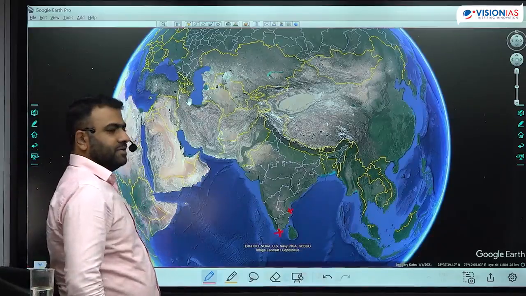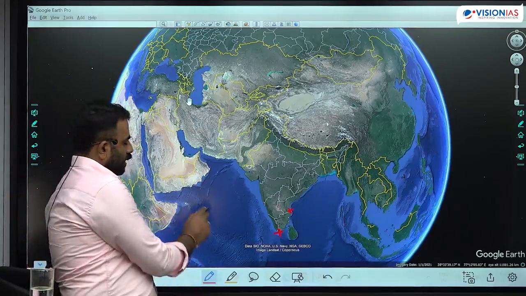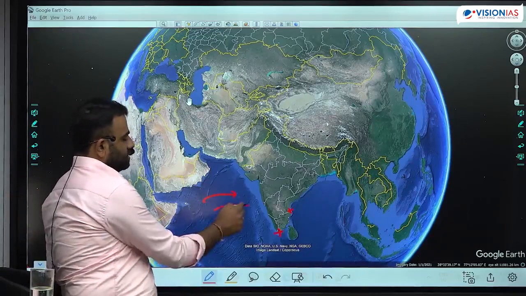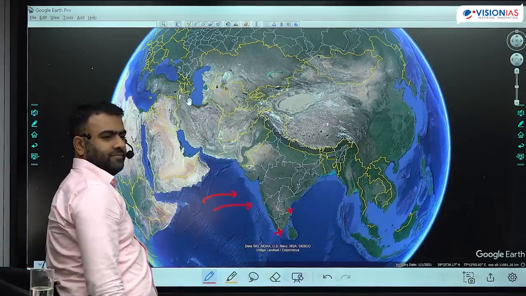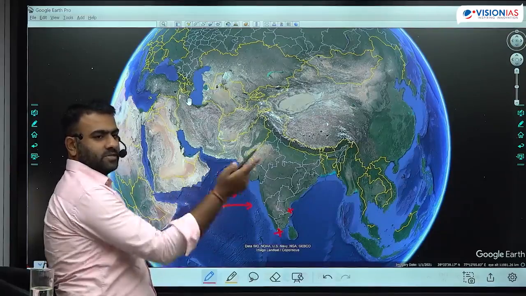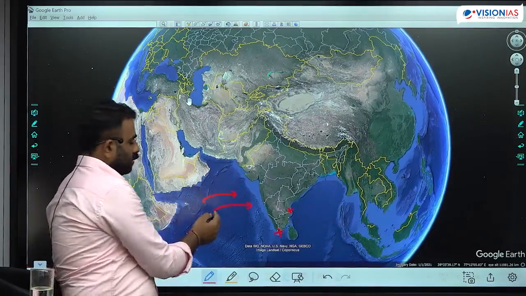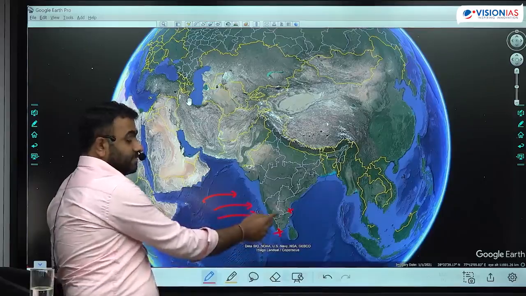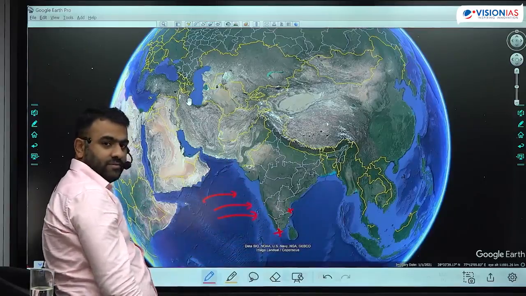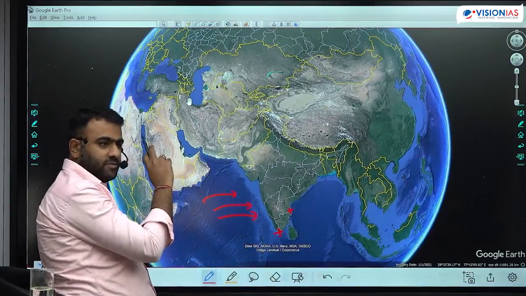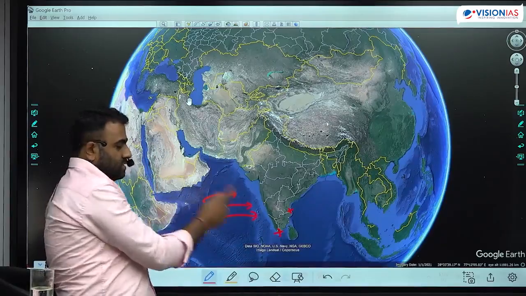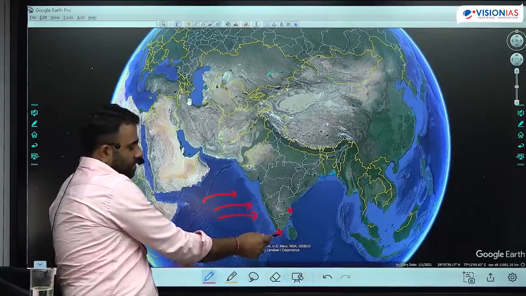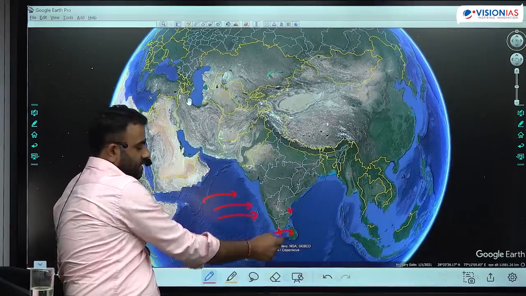Because of rotation of Earth. Whenever you launch a rocket, it always gets launched in this direction only. Earth is rotating like this, right? That is why it is always the eastern coast which is preferred. The tip of Florida is eastern coast. Sriharikota is also eastern coast. If you launch from Kanyakumari and it fails, it will fall in Sri Lanka.